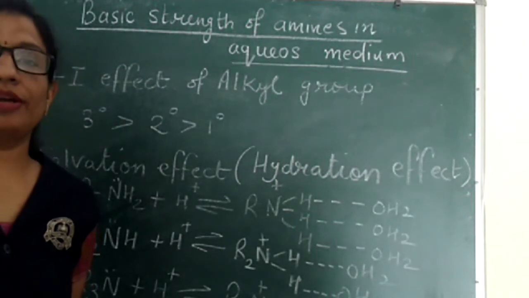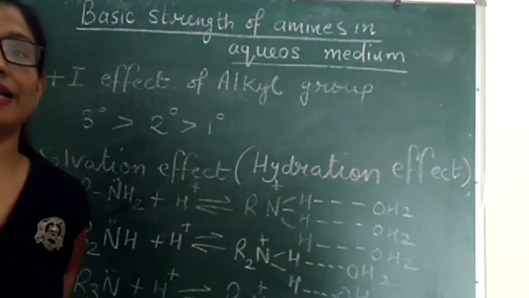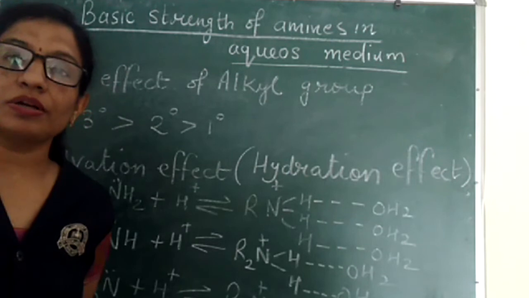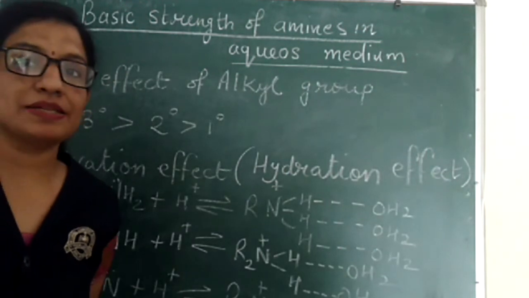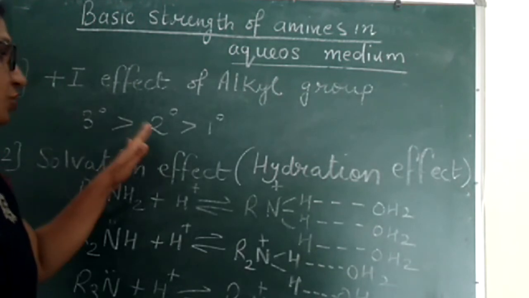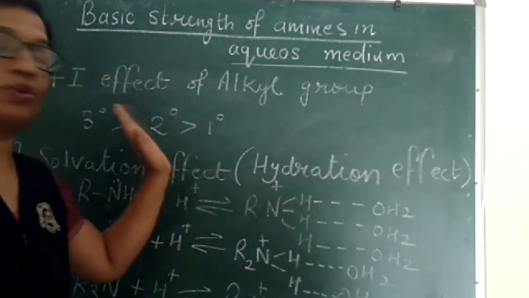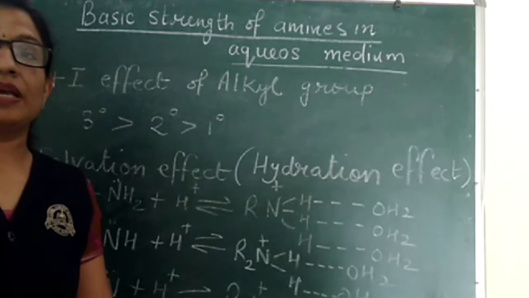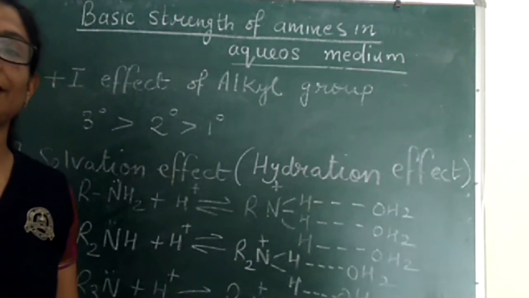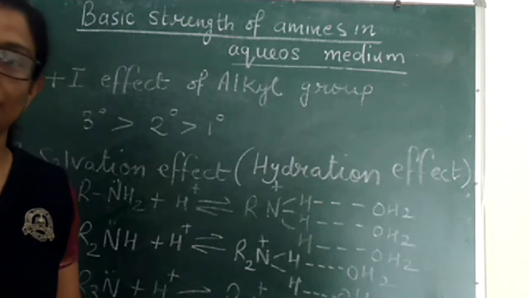That means according to plus I, that is electron releasing effect of alkyl groups, the order of basic strength of amines should be 3 degree, that is tertiary amines more than secondary amines and more than primary amines. Reason for this we have explained while discussing the basic strength in gaseous medium.